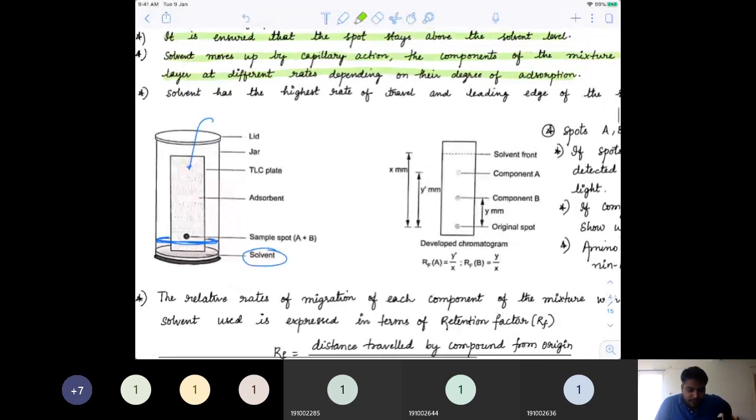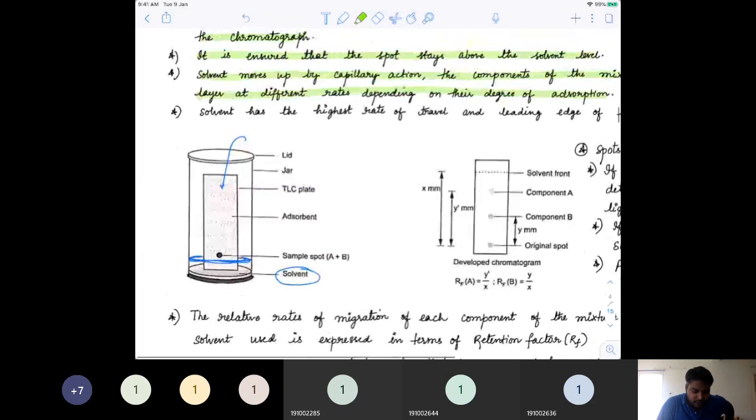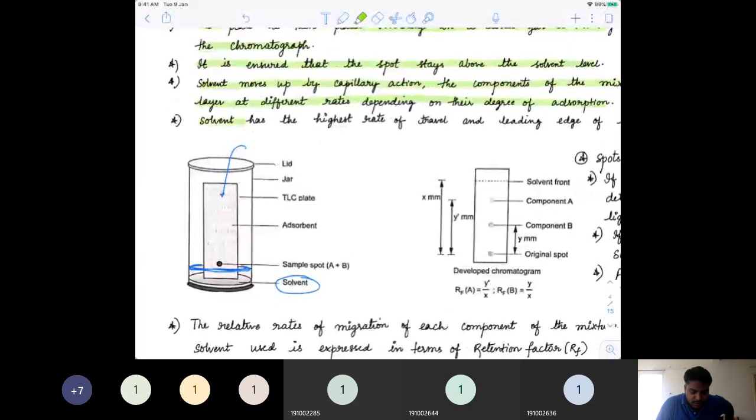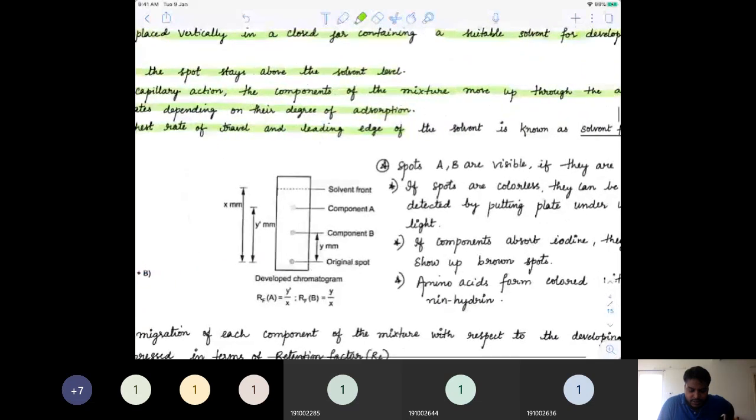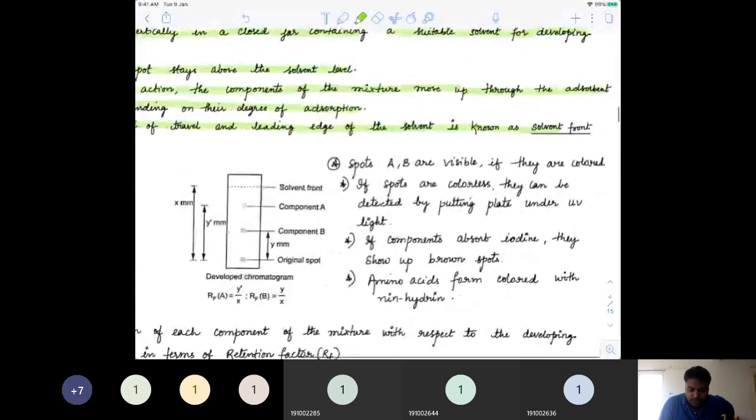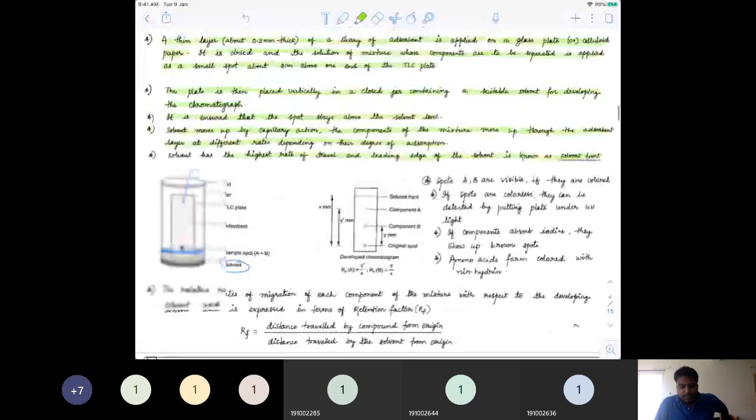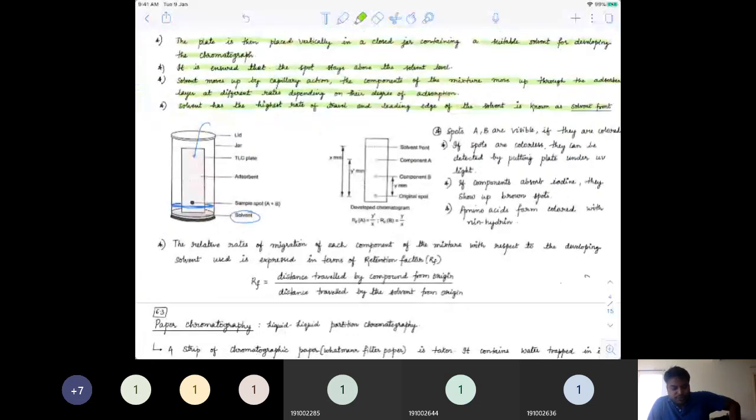And the solvent, one thing you need to take care of, this was asked in JEE once. Solvent has the highest rate of travel, and the leading edge of the solvent is known as the solvent front. That means if you see the degree of adsorption in comparison to A, B and solvent, it would be most for solvent. And the rate of travel of solvent would be the highest as compared to that of the sample which you are taking. And that is the type of solvent we have to take.